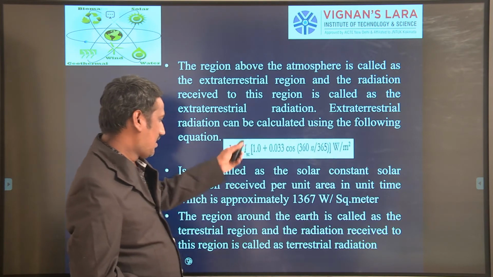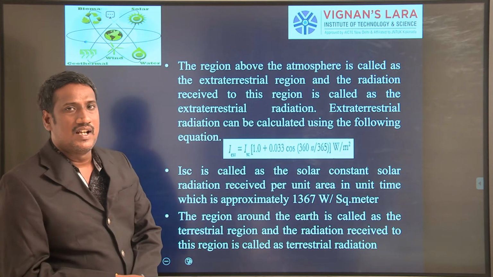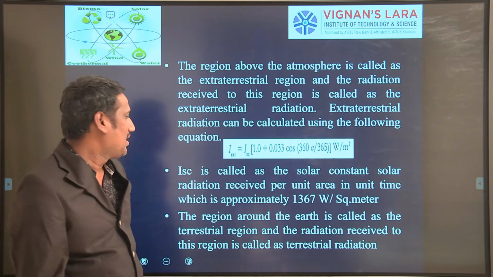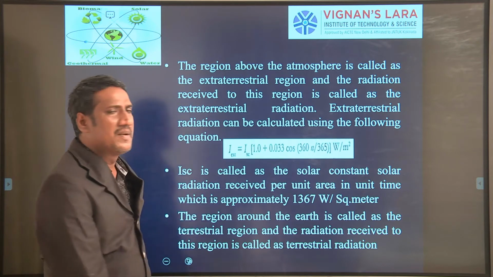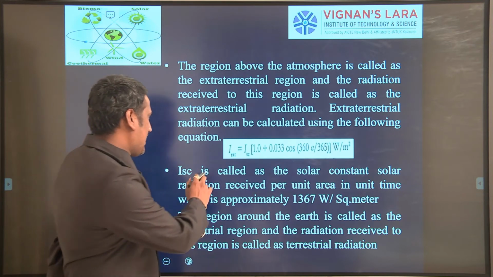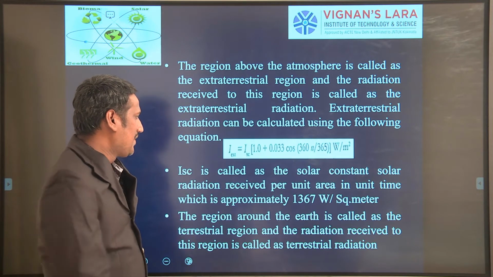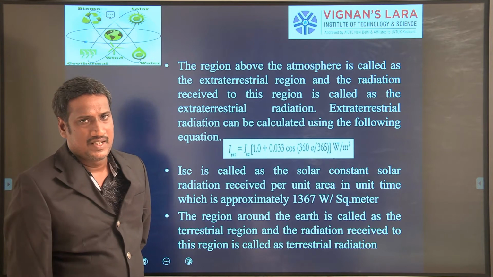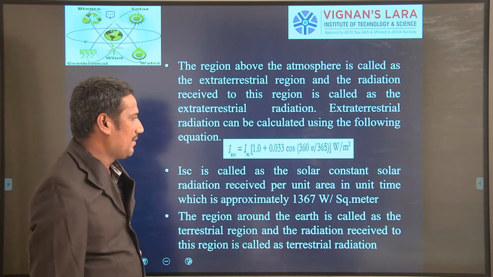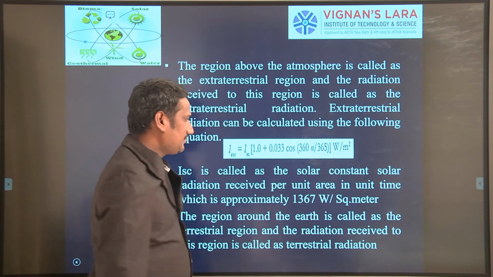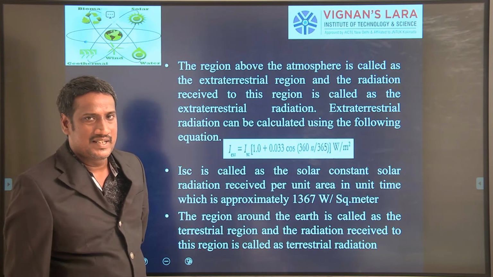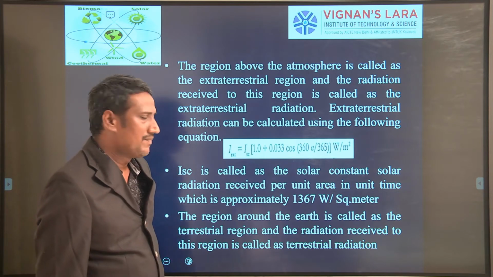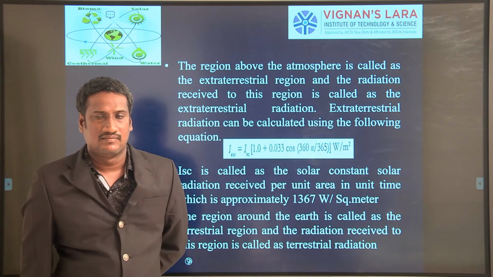All these things we have discussed. To calculate the extraterrestrial radiation, we have one empirical formula: I_ext is equal to I_SC times (1 plus 0.033 cos of 360n by 365), in watt per meter square.